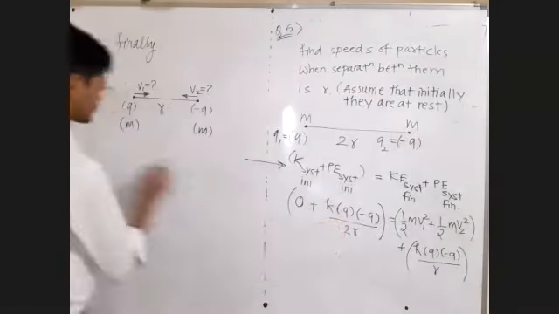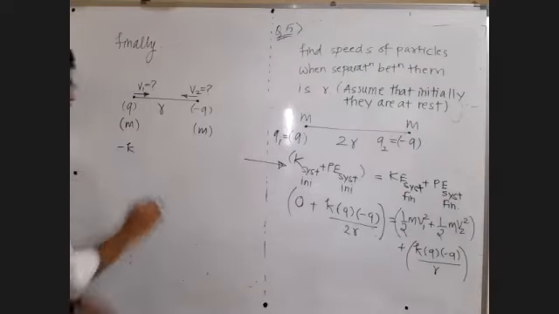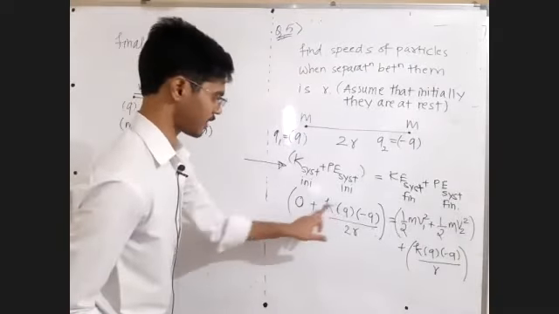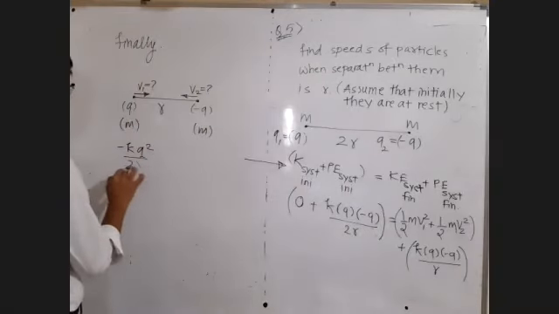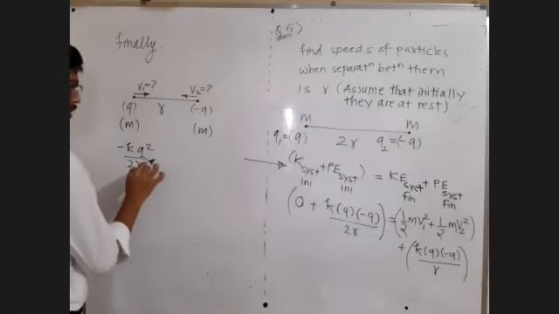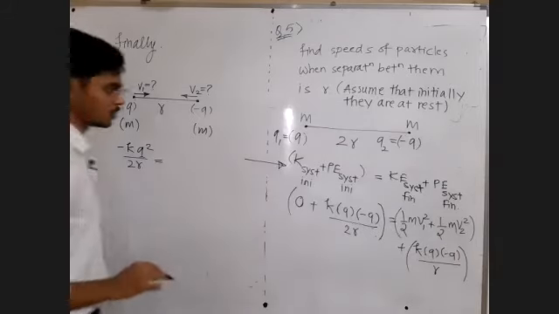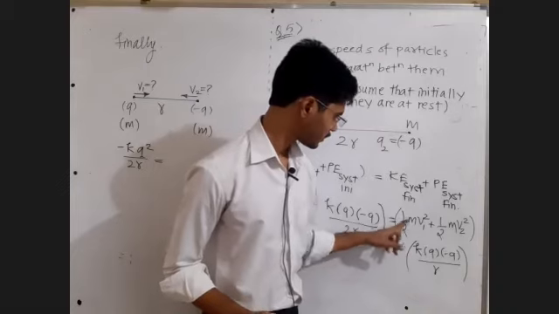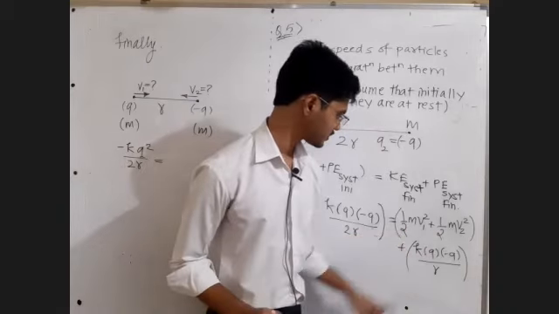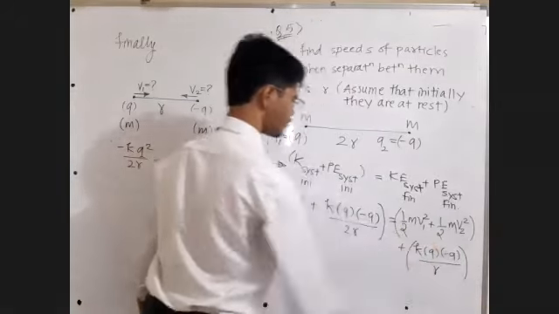K Q square upon 2R. Try to understand. Such kind of questions you are not going to skip, and you are going to get these questions in the exam as well, even in the final exams. Let us keep this as it is, or let us take 1 half m common.